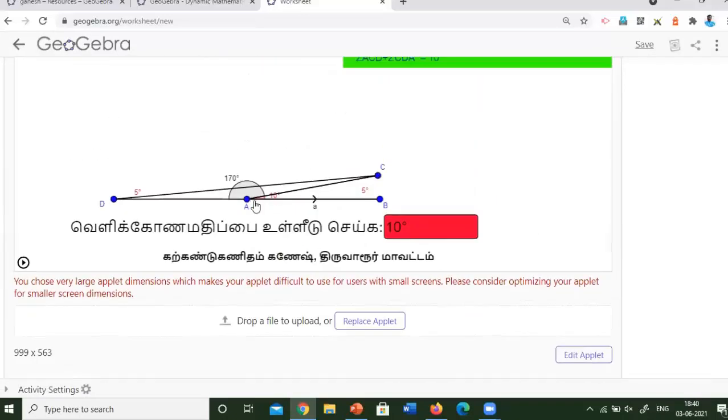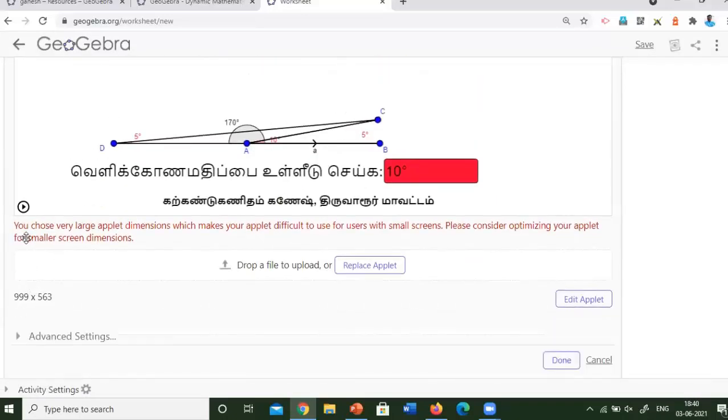Here you can see it will show you a red remark saying you chose a very large applet dimension, which makes your applet difficult to use on a small screen, because on mobile it will be difficult for the students to see a full screen applet.